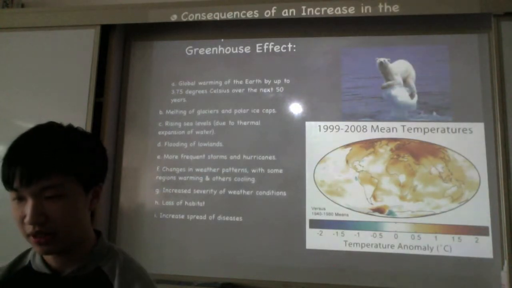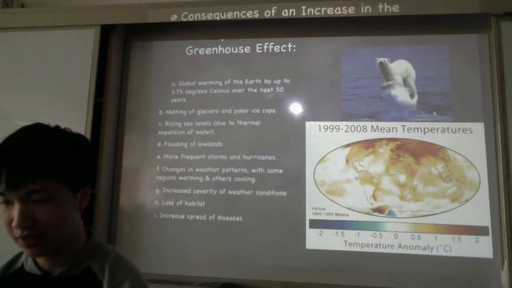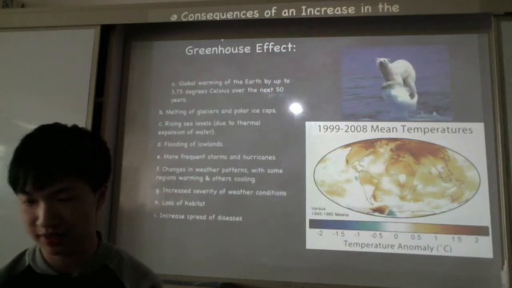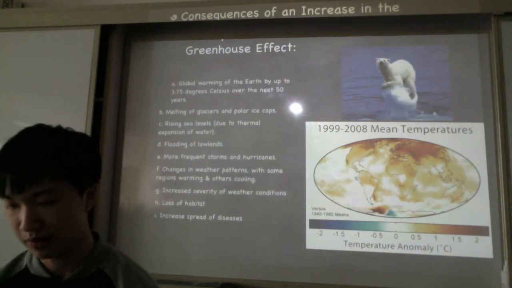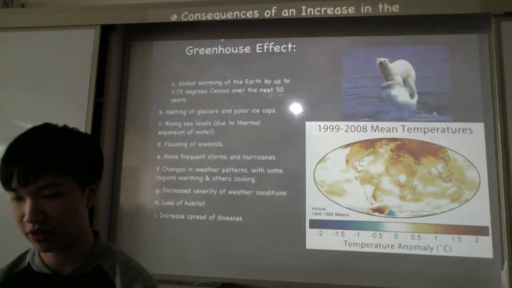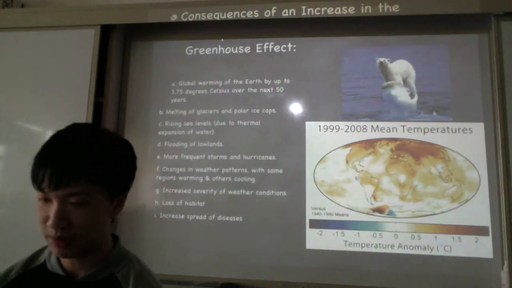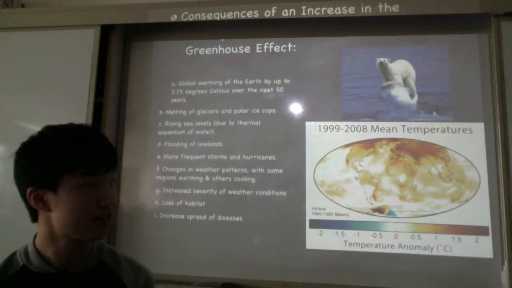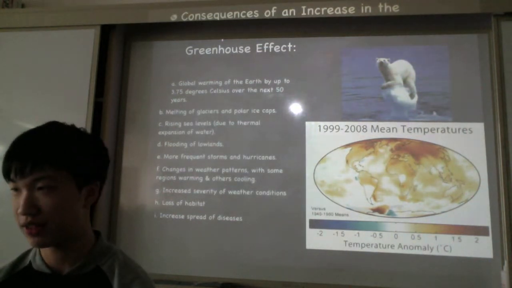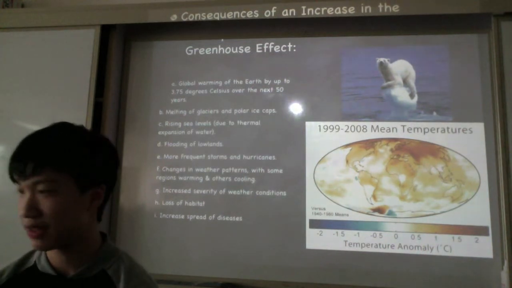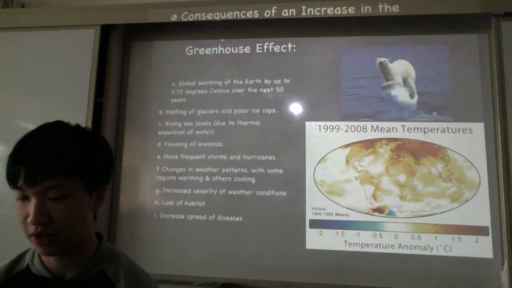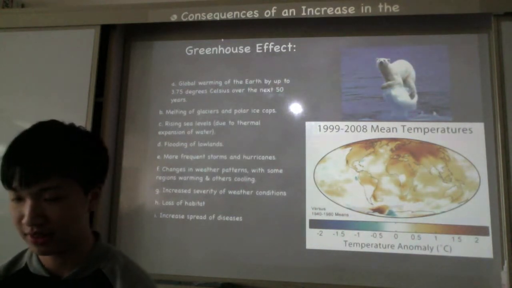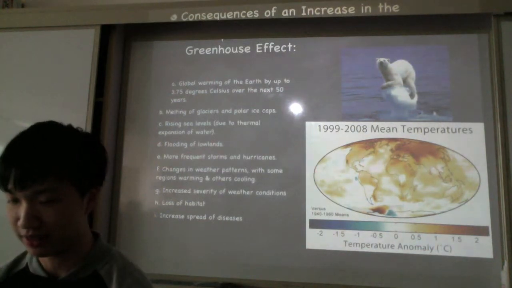So because of the increase in greenhouse gases, there will be consequences. Firstly, there is a prediction that due to these releases, global warming of the Earth will increase by up to 3.75 degrees Celsius over the next 50 years. And due to this increase in temperature, there might be melting of glaciers at the polar ice caps, which in turn will raise the sea levels and will cause flooding of lowlands.